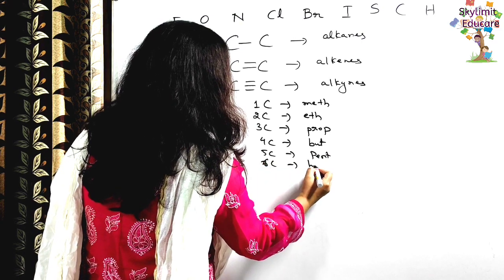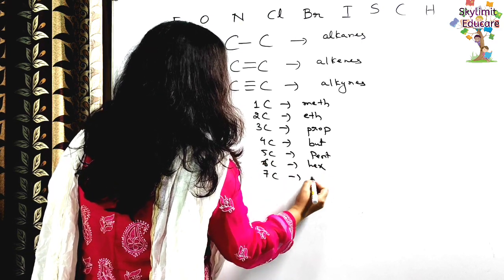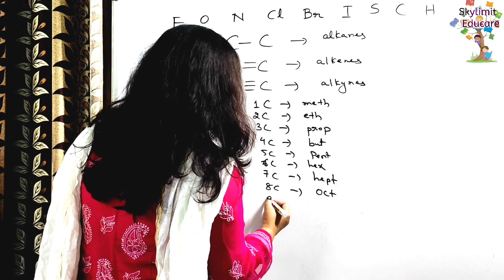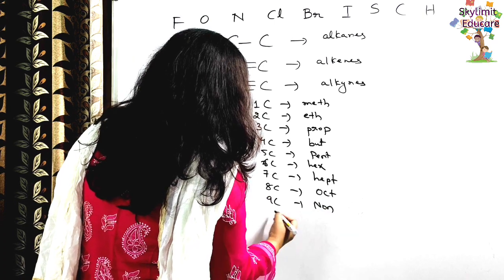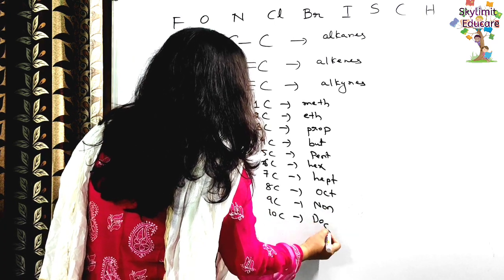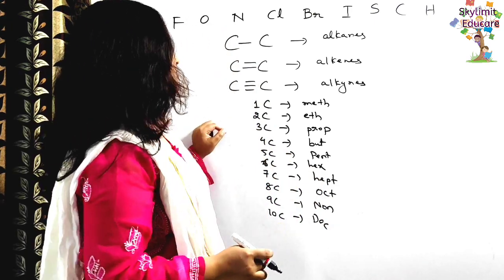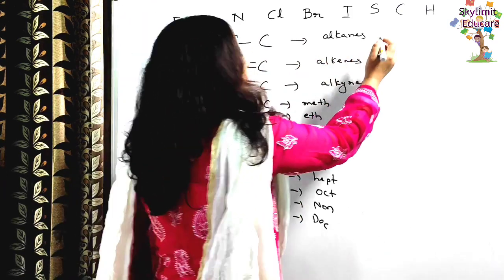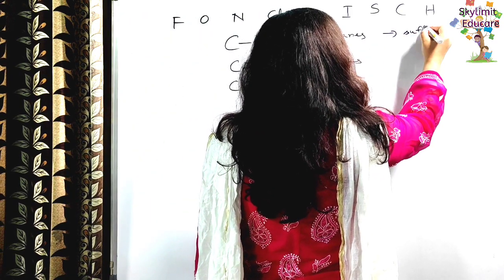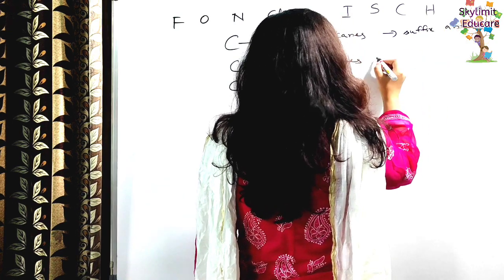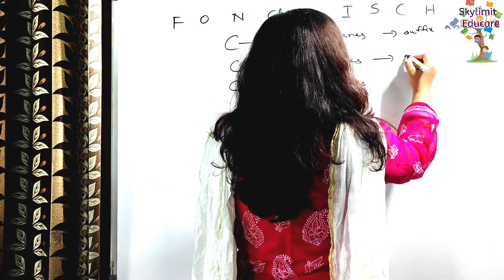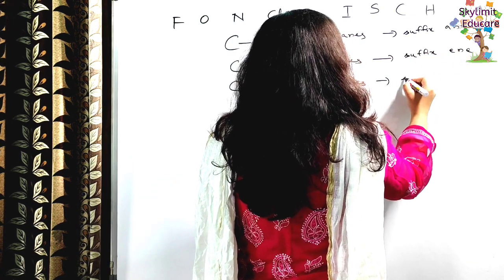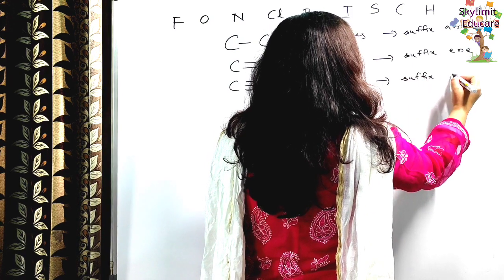6 hex. 7 carbon atoms, hept. 8 oct. 9 non. And 10 dec. Okay, so I'll just explain how you can understand this. Students, I told you this single bond is called alkanes. So in that case, we add the suffix ane. In the case of double bond, alkenes, we add the suffix ene. And in case of triple bond, we add the suffix ine.